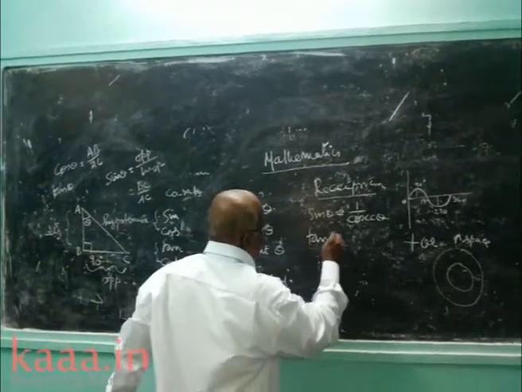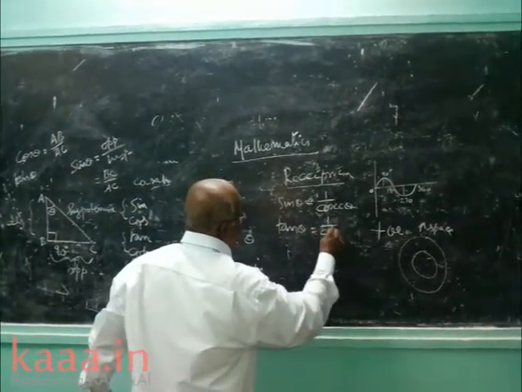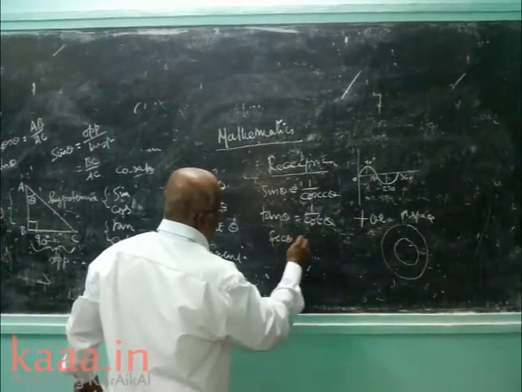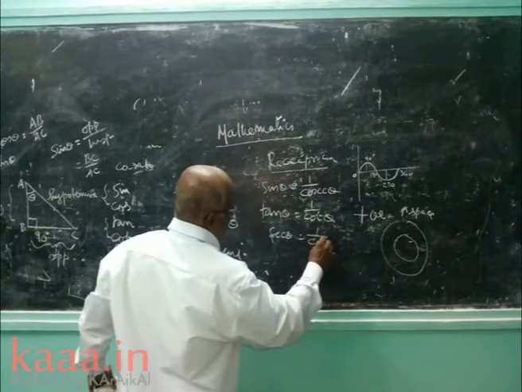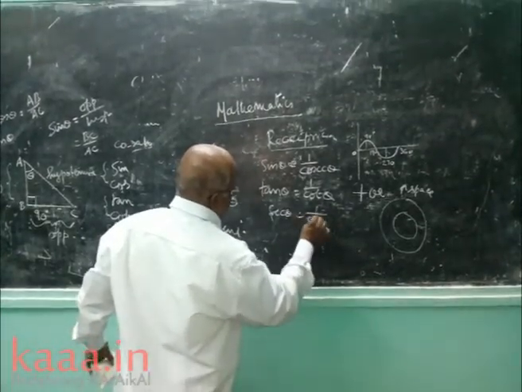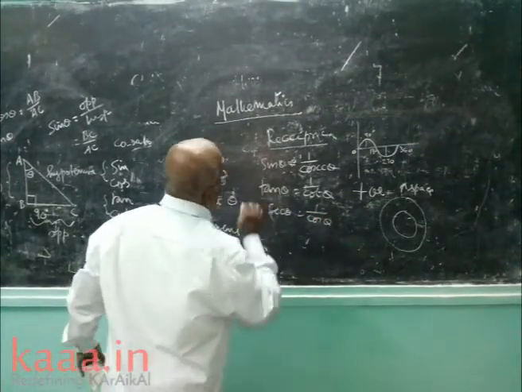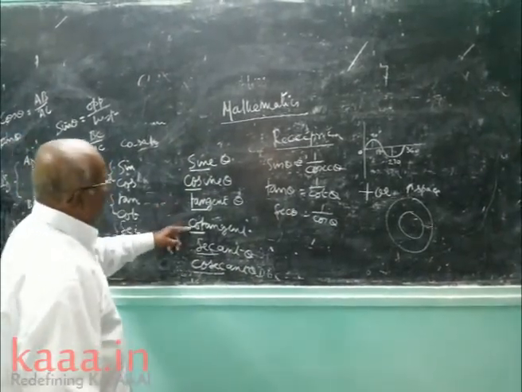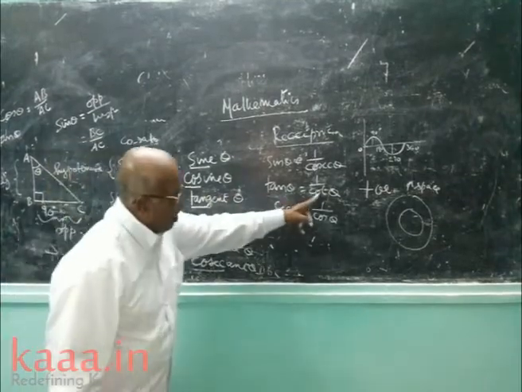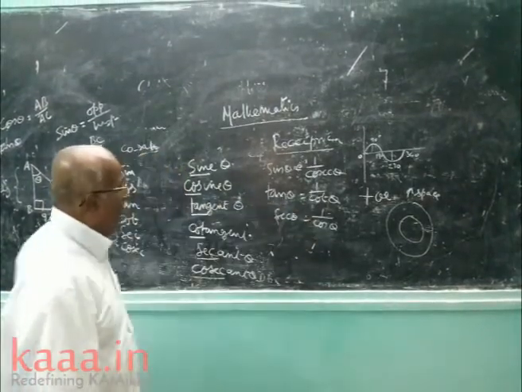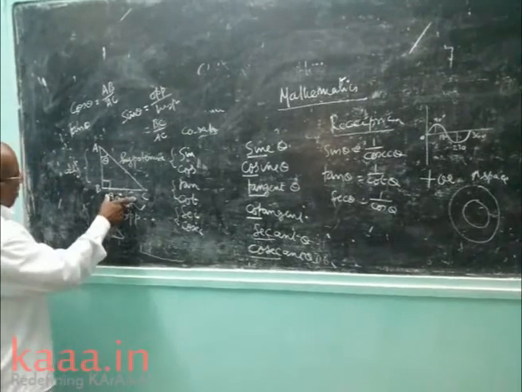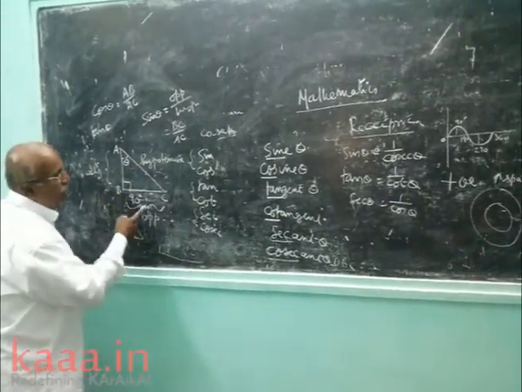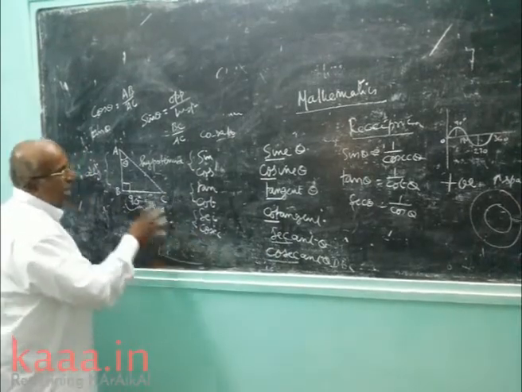Tan theta is equal to 1 by cot theta. Tan and cot are reciprocal. Secant theta is equal to 1 by cos theta. They are called reciprocal ratios. But tan and cot are co-ratios as well as reciprocal ratios. What is the tan theta formula? Opposite by adjacent side. What is cot theta? Adjacent side by opposite side. These are all the fundamental aspects.